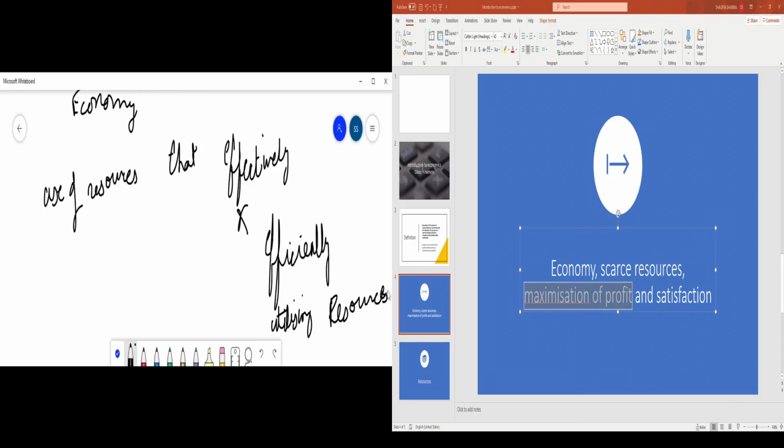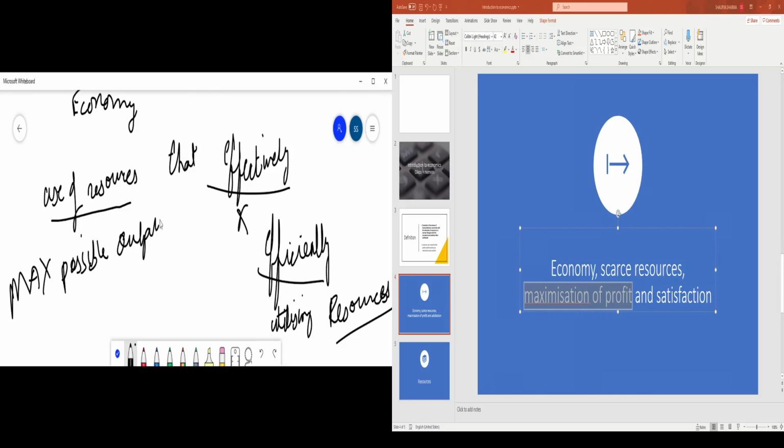Alright, so you have to remember this, that in an economy you use resources in such a way that you effectively and efficiently utilize those resources, so you get the maximum possible output.